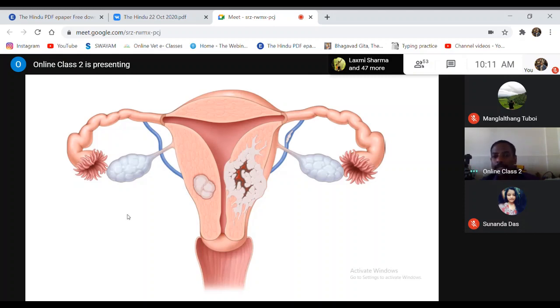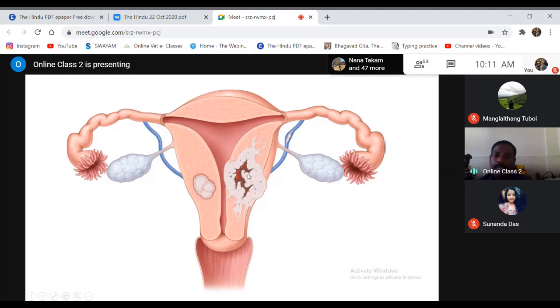See that the growth is clearly demarcated from the normal. This is normal tissue, and this is a neoplastic growth. You can find a zone of demarcation between the benign tumor and the normal cells.